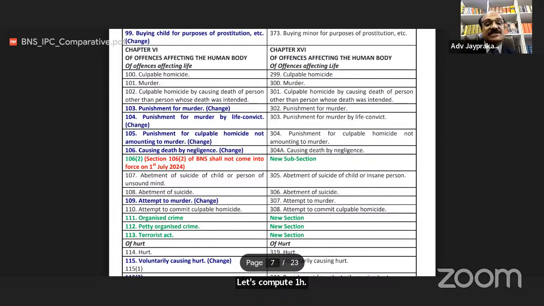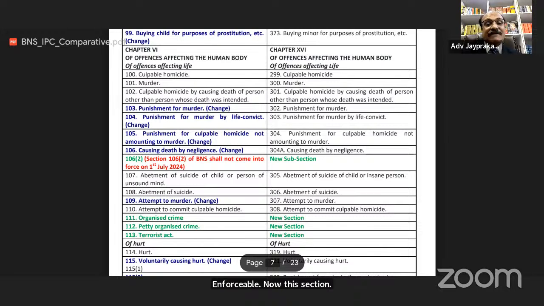Section 106(2) is a new section. Focus: Section 106 sub-clause 2 of BNS shall not come into force on 1st July 2024. Maybe some discussion in Parliament may be pending. So this section is not enforceable now.